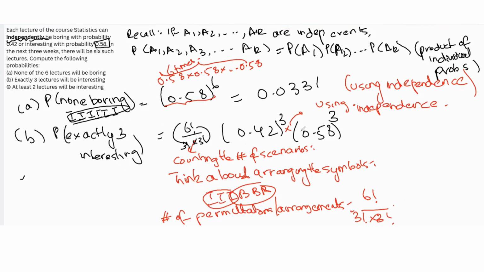But here, when we say probability exactly 3 are interesting, sure, we multiply the probability that 3 are interesting and 3 are boring using independence, because they can independently be boring or interesting. But here, we also have to consider all possible scenarios, because any 3 of those could be interesting, any 3 could be boring, and we can count the number of scenarios using permutations, or arrangements, of these symbols I, I, I, B, B, B, right? 3 interesting, 3 boring.